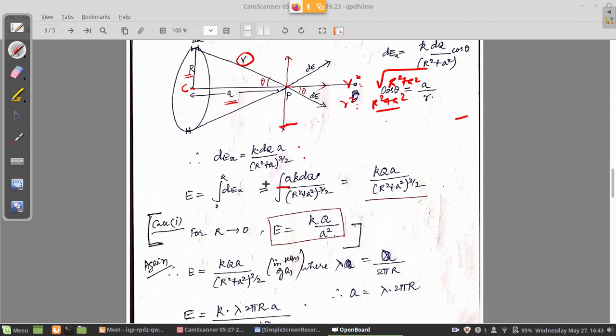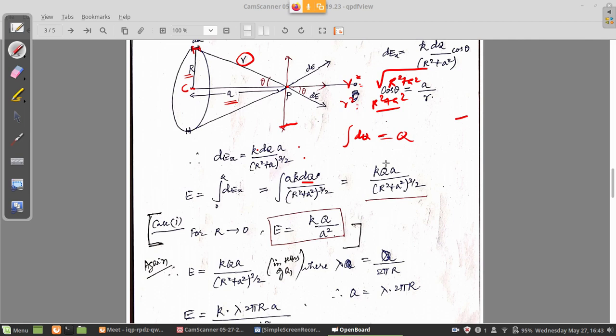So in the next line, if you take all the constants out, the only thing left is the integral of dq. You are integrating the small charge present in this element, so if you integrate, what you will get is Q only, the total charge.